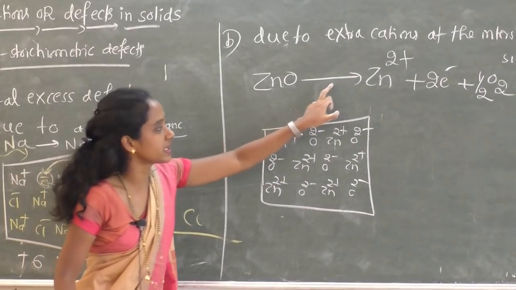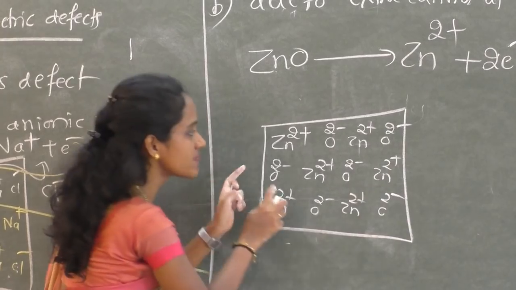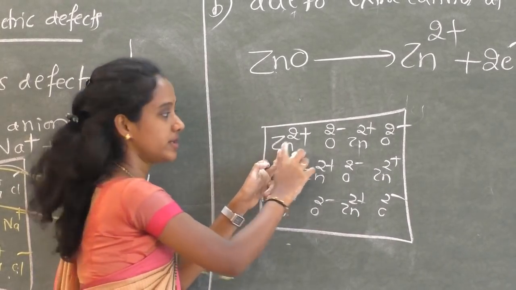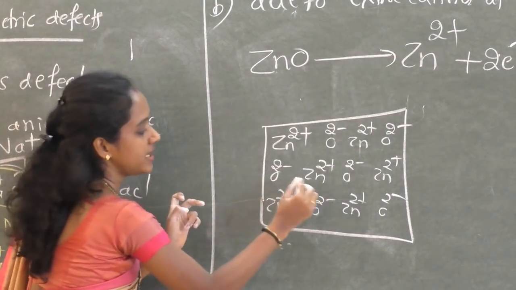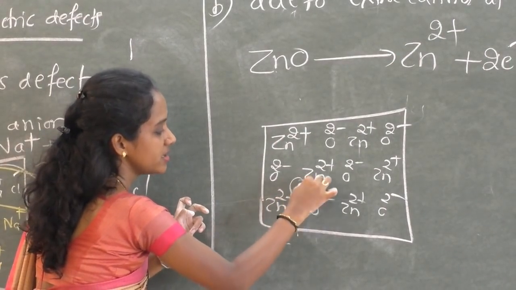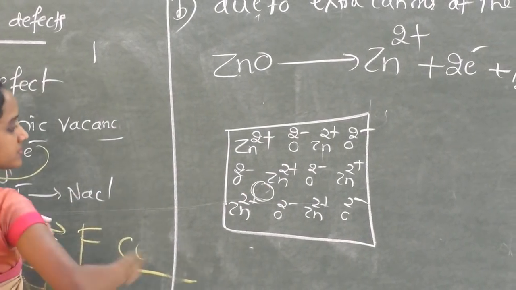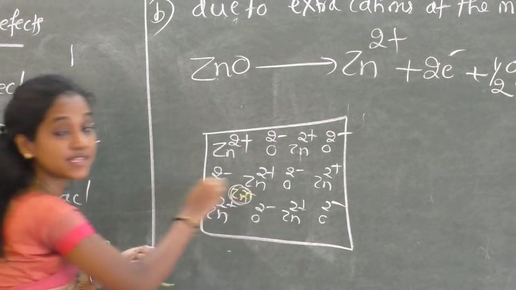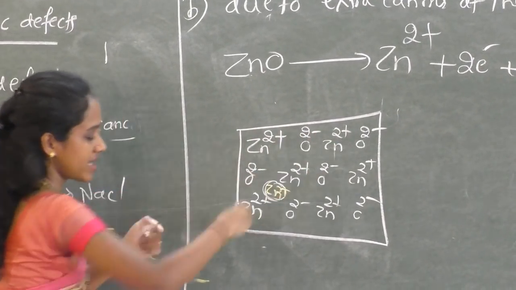So what happens on increasing the temperature? Extra cations may appear along with the normal particles. Whatever extra cations are generated, they enter into the interstitial site, like this. Now look at the number of cations.